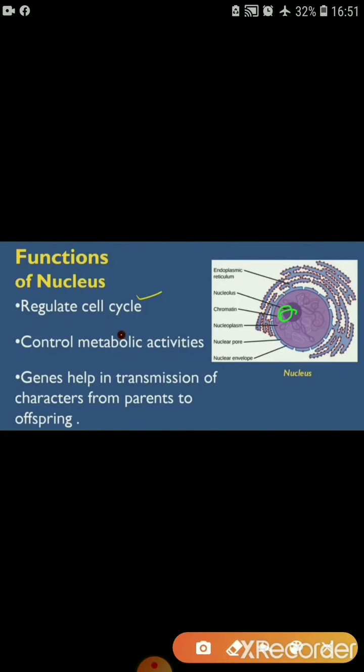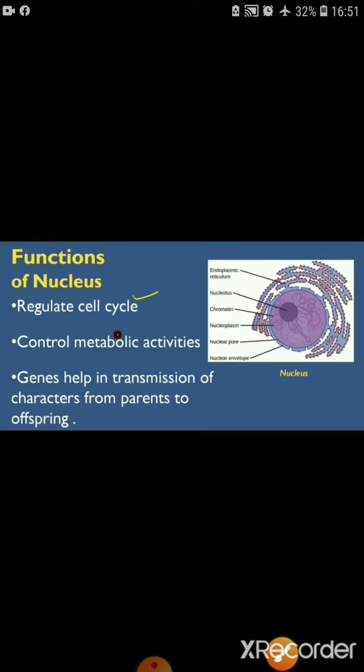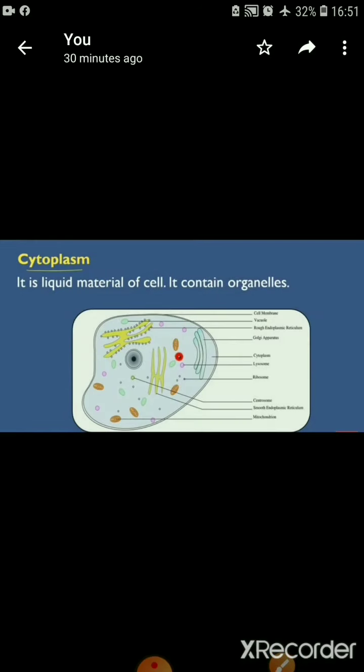Offspring that we already discussed about. So till here we have completed the protoplasm, which is divided into two types of liquid. First we talked about nucleus. Now the next important point of the protoplasm is cytoplasm. Again, it is a liquid material of the cell.